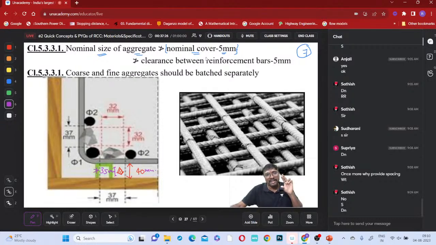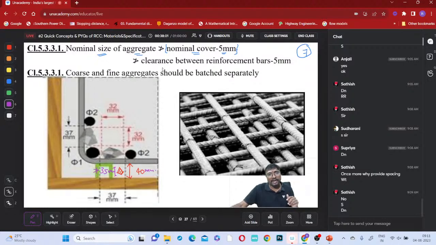Why do you have to maintain this 5 millimeter minimum gap? If you do not maintain this 5 millimeter minimum gap, what will happen? The aggregate will get stuck there. It will clog, and it cannot move from one place to another. Is it an advantage or a disadvantage? When you are pouring the concrete, the aggregate will be stuck there. It will obstruct the movement of cement mortar and other materials also. So somewhere gaps will be created, and uniform spreading will not happen. For that reason, some gap should be there for free movement of the aggregate particles. Minimum 5 millimeter gap must be there. Is that clear? First one?